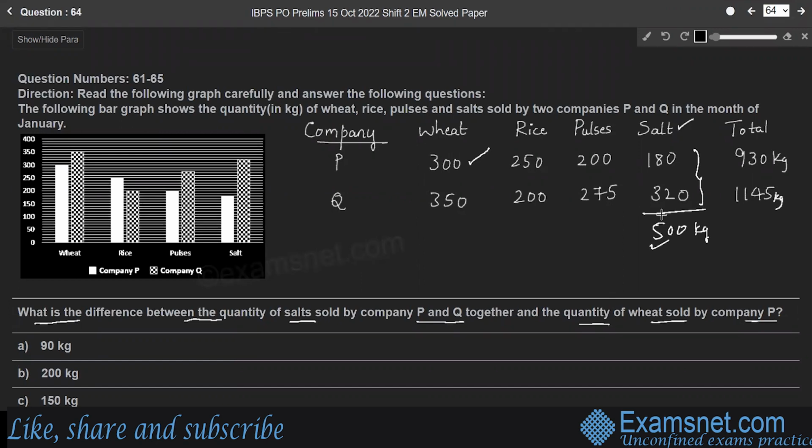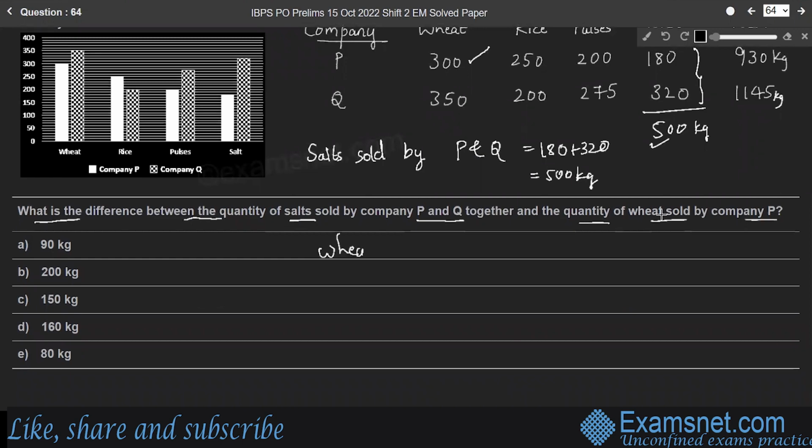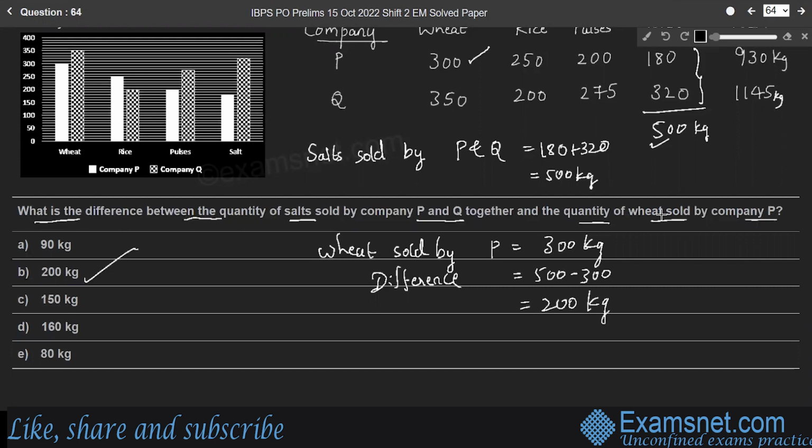So we'll write it. Salts sold by P and Q is equal to 180 plus 320, which is 500 kg, whereas wheat sold by P is equal to only 300 kg. Therefore, the required difference is 500 minus 300, which is 200 kg. Therefore, option B is the right answer.